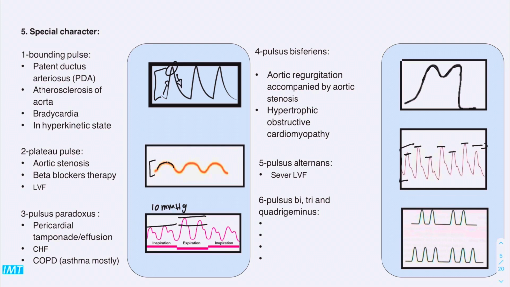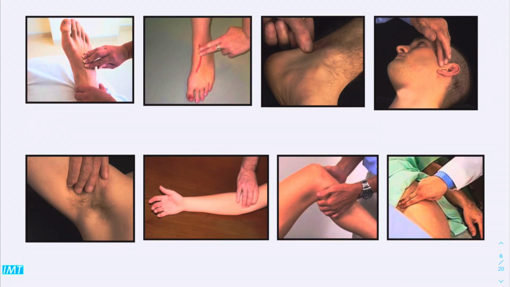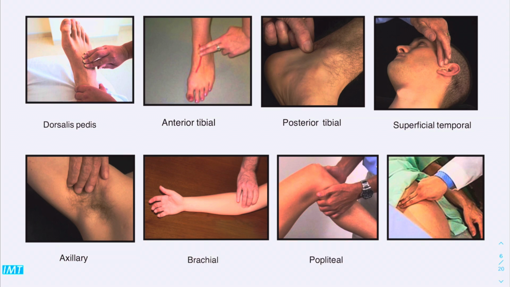What does that mean? It's a special type of double, triple, or more than that beats. So we have double, we have a pause, we have triple, we have a pause too. This specific character could be seen in premature ventricular contraction, digoxin toxicity, myocarditis, and in myocardial infarction. These are the sites of pulse taking: dorsalis pedis, anterior tibial, posterior tibial, superficial temporal, axillary, brachial, popliteal, and the femoral artery pulse.